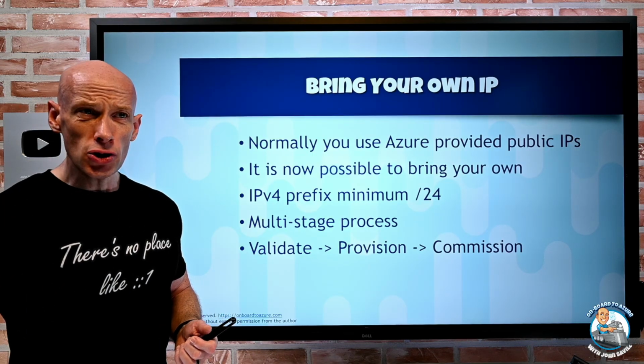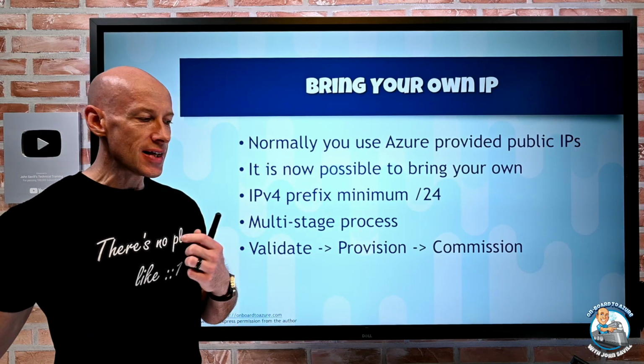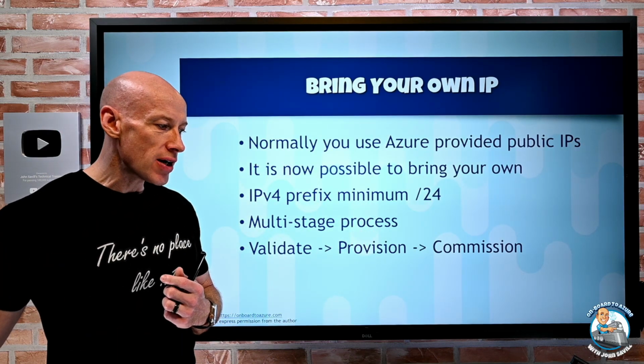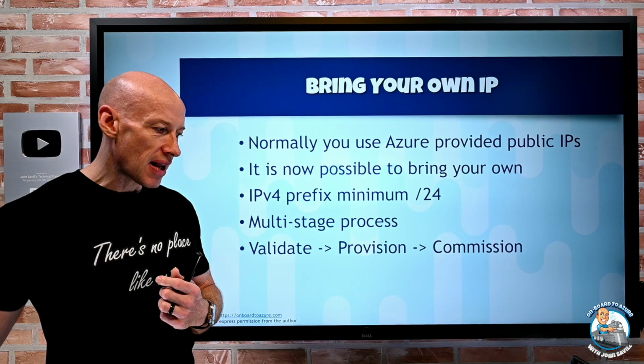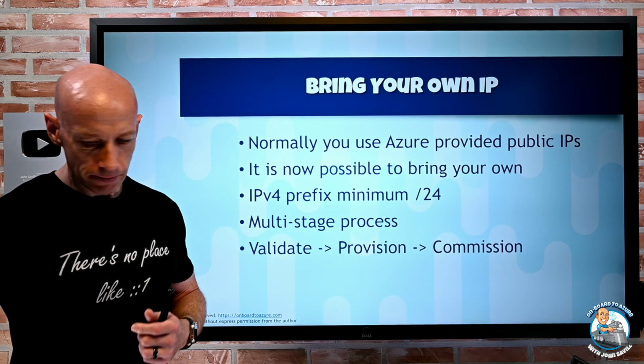So if you really want to, for some reason DNS isn't good enough, I want to bring something to Azure and it has to be within this particular IP range for some reason, well, you can now do that if you have to. So I can bring my own IP range. Okay.